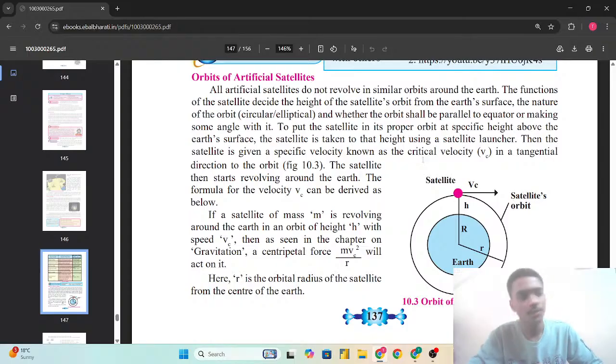As we studied in Chapter 1 on gravitation, suppose a stone is tied to a string and we are revolving it, that is, moving in circular motion. The centripetal force acts towards us, but the centrifugal force is directed outwards, and this is in the tangential form. So that particular force acting is in the tangential format.